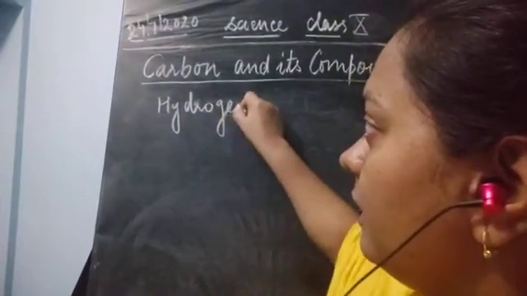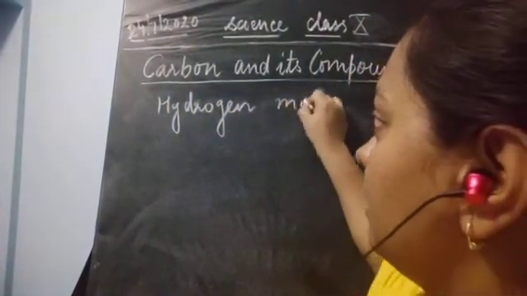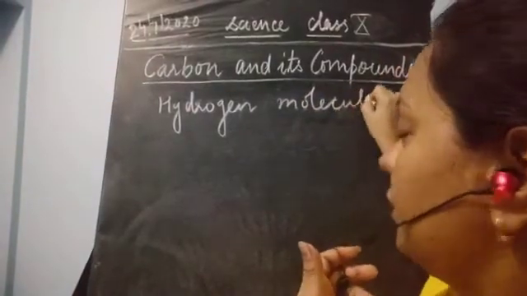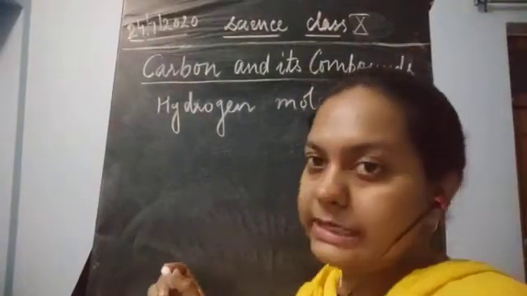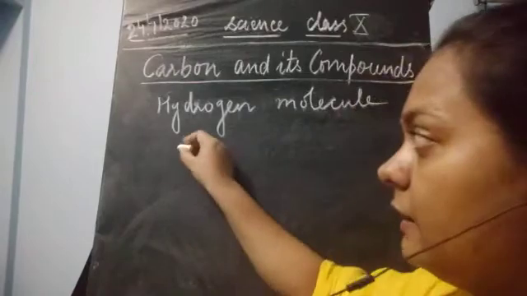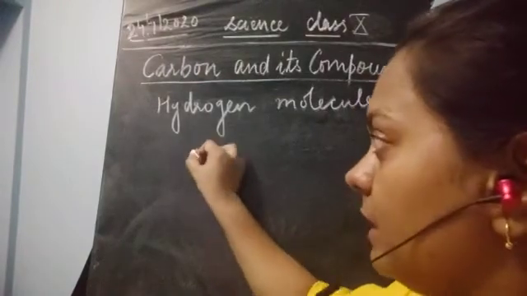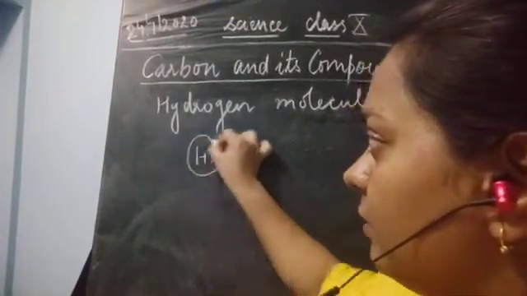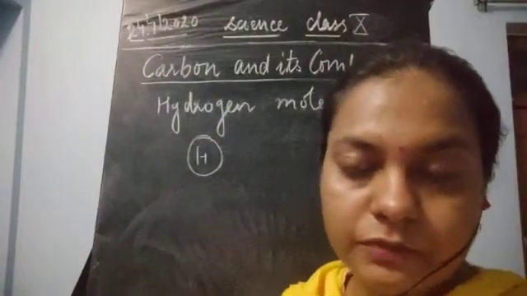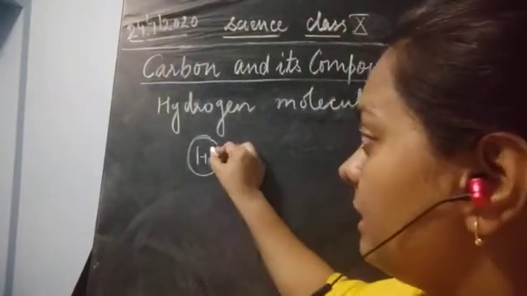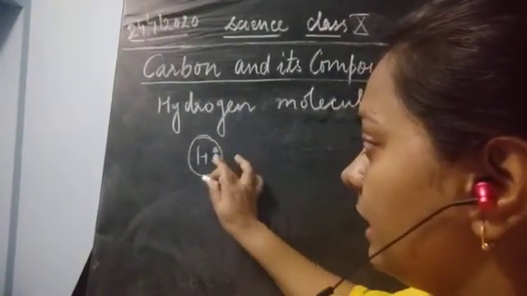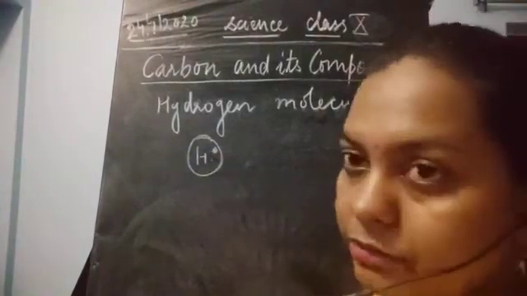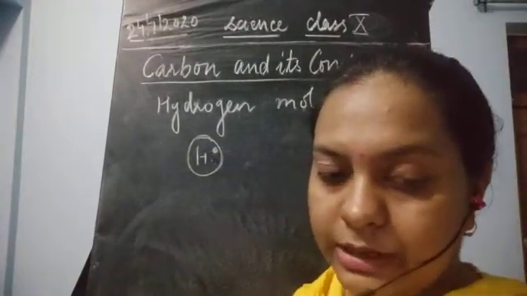It is to form a hydrogen molecule. Now, how are you going to form a hydrogen molecule? Let's see. So here, if we take hydrogen as one, we will draw the configuration for this. Now, how many electrons does it have? It has one electron, okay? One electron is present here in the hydrogen atom.